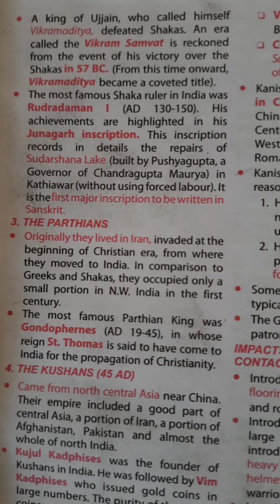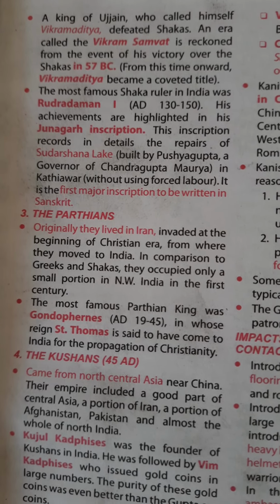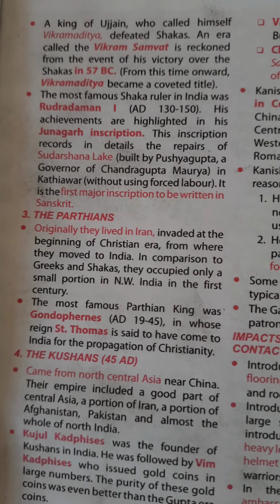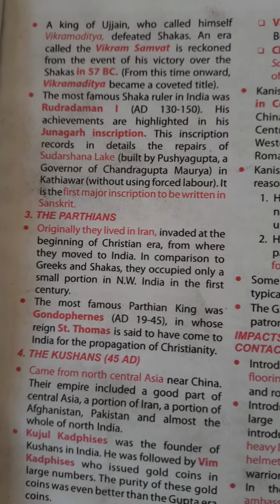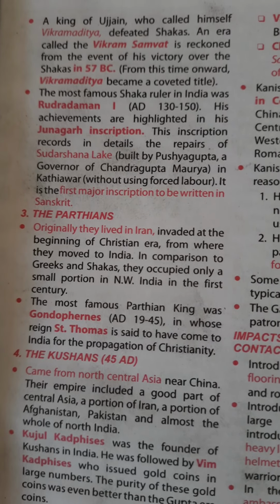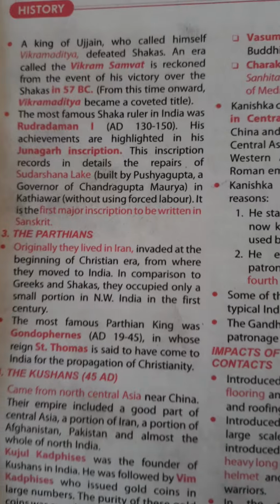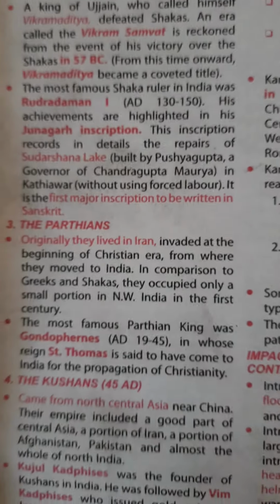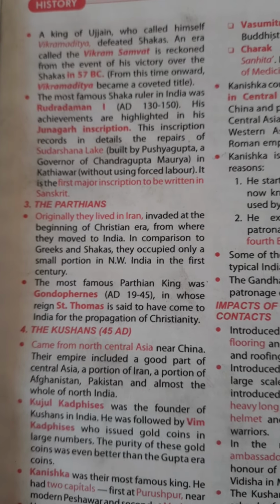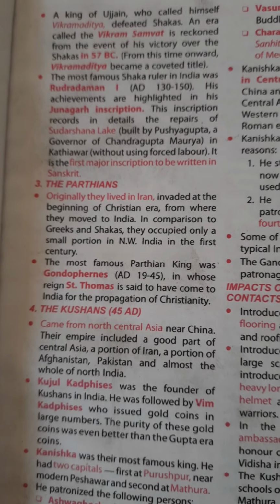The most famous Saka ruler in India was Rudradaman I, from AD 130 to 150. His achievements are highlighted in his Junagadh inscription. This inscription records in detail the repairs of Sudarshana Lake, built by Pushyagupta, a governor of Chandragupta Maurya, in Kathiawar without using forced labor. It is the first major inscription to be written in Sanskrit.